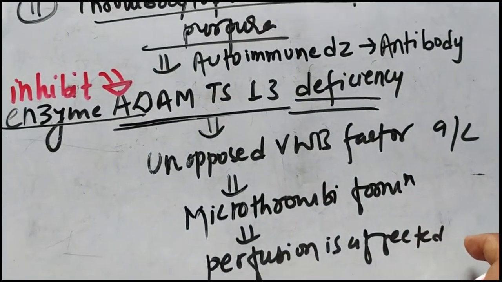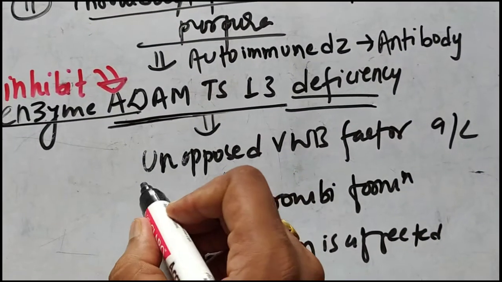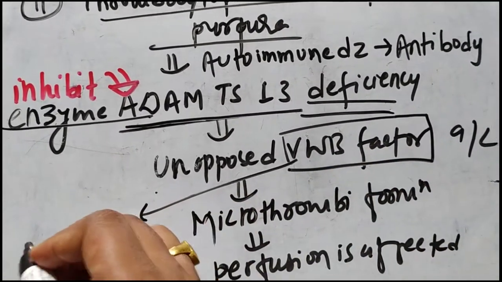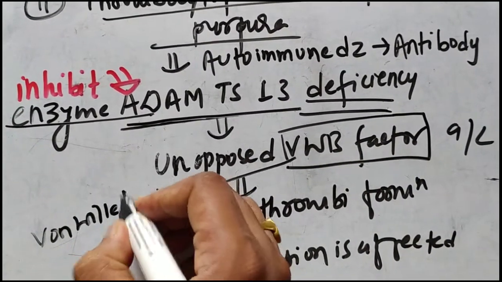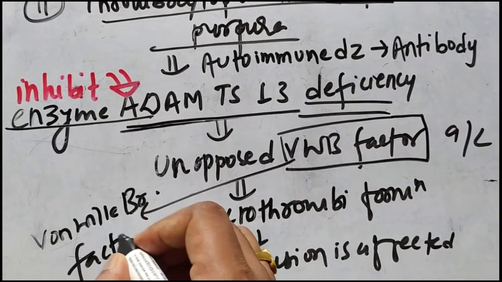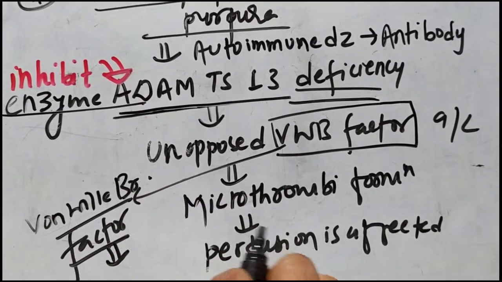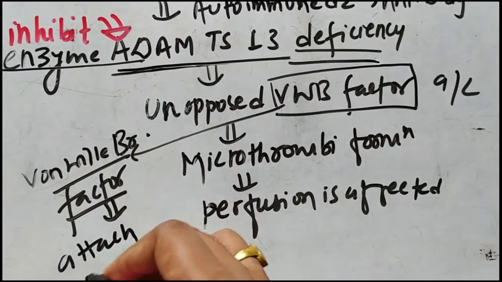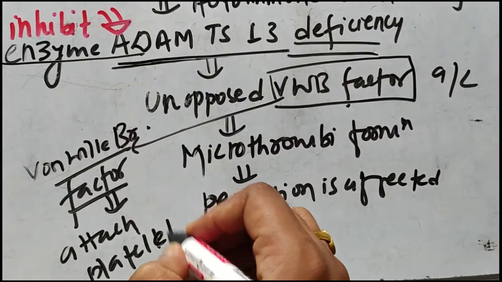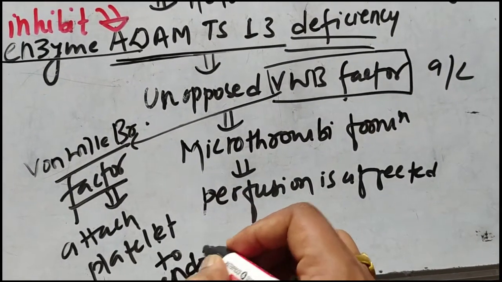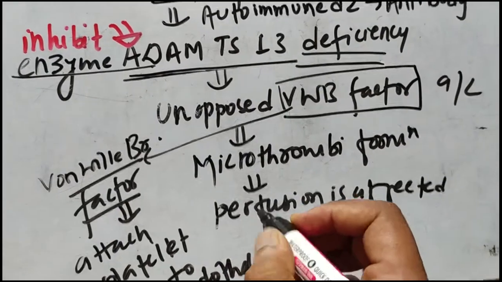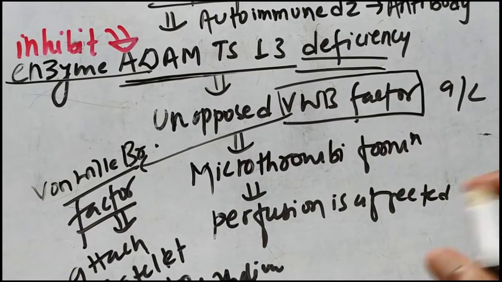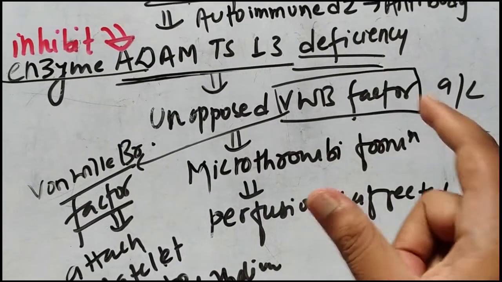And whenever this enzyme is deficient, what happens? There is a factor known as von Willebrand factor. This factor helps to attach the platelet to the endothelium. Now, due to the deficiency of ADAMTS13, there is unopposed von Willebrand factor activation.